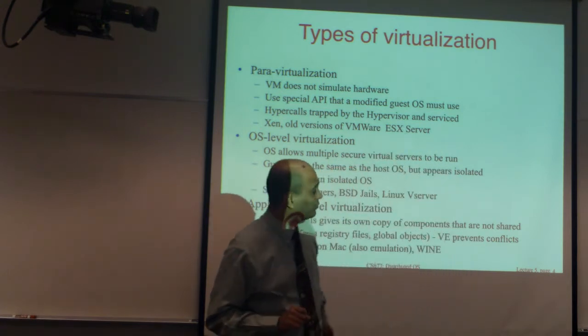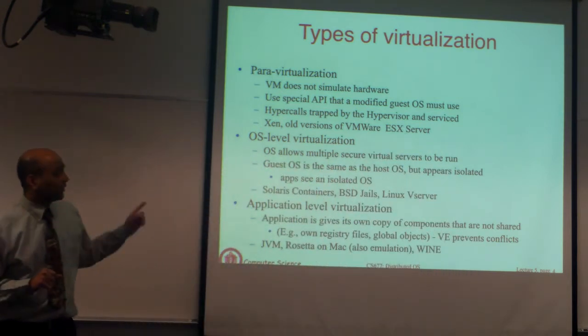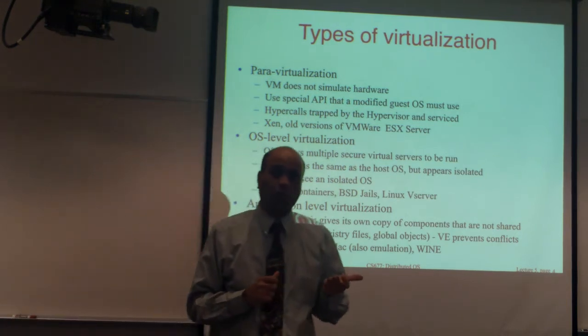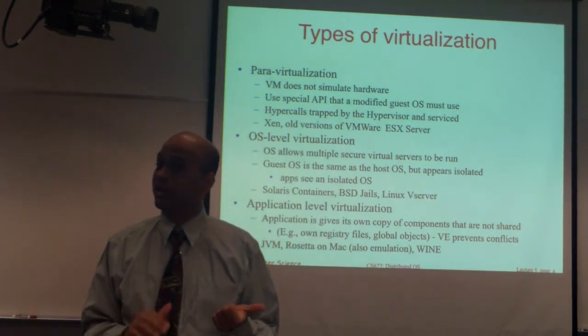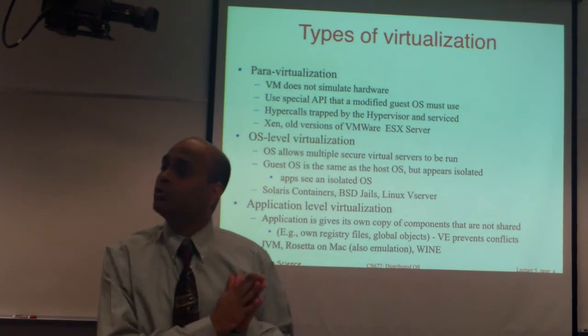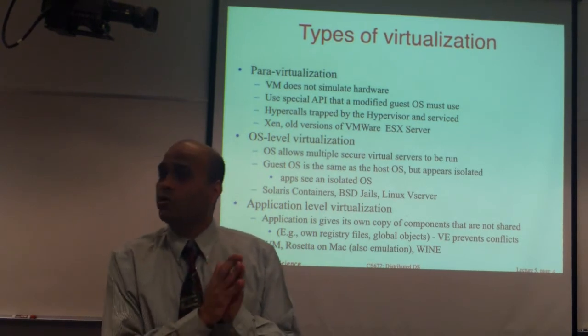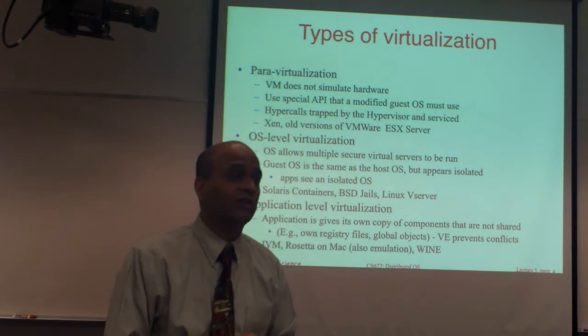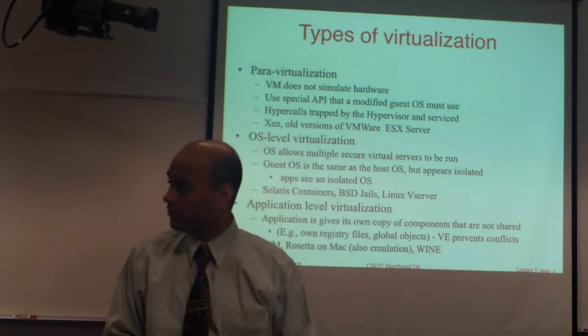Next is OS level virtualization. What OS level virtualization does is it basically emulates one OS interface using another. Same use cases apply. You built your application to run on, let's say, the Linux 2.4 kernel.